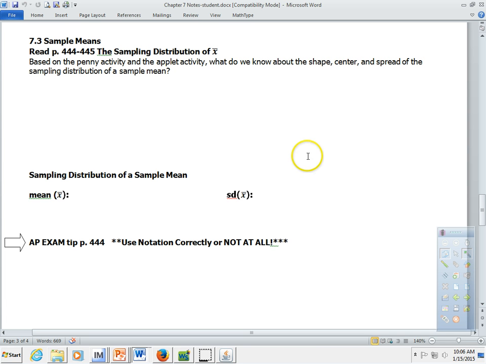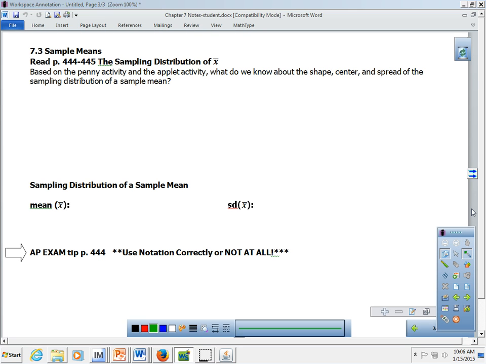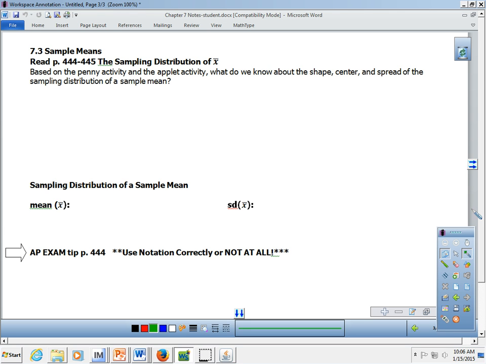Based on the penny activity, and I'm going to go ahead and tell you now that we're not going to do the penny activity, so we can ignore that for now, and get to this applet activity. So this is based on the applet activity. What do we know about the shape, center, and spread of the sampling distribution of a sample mean?